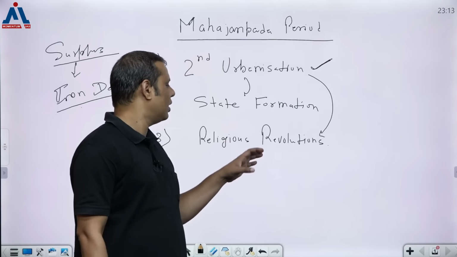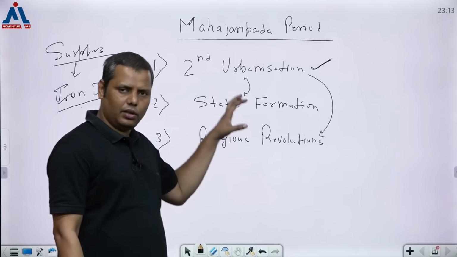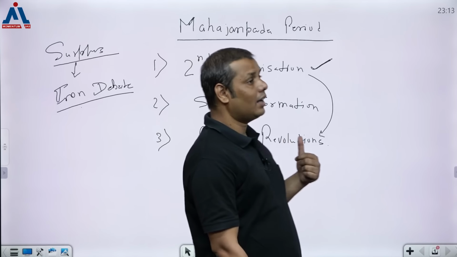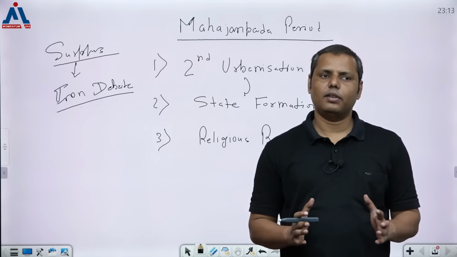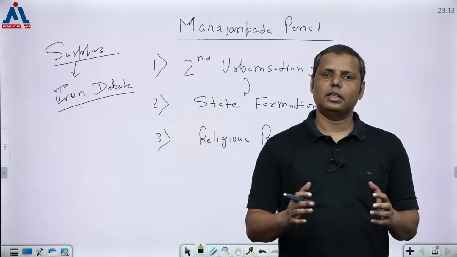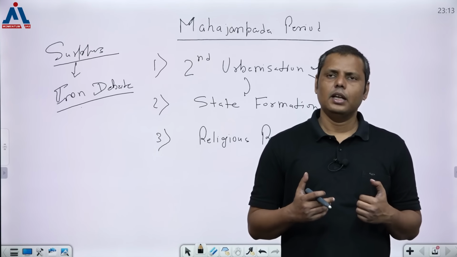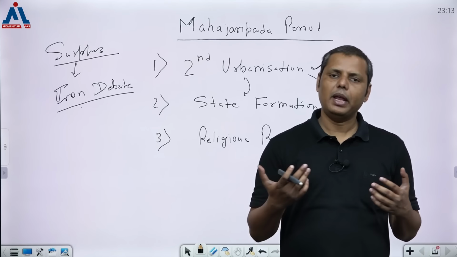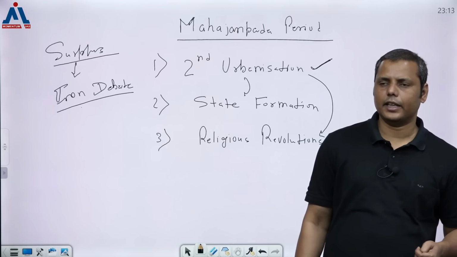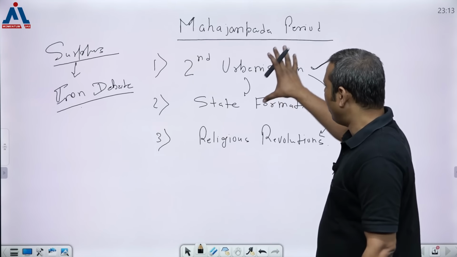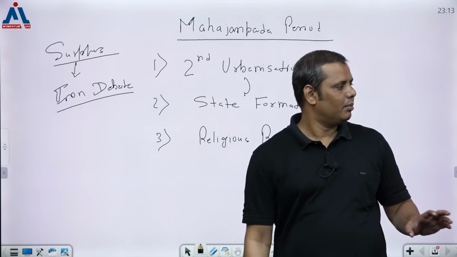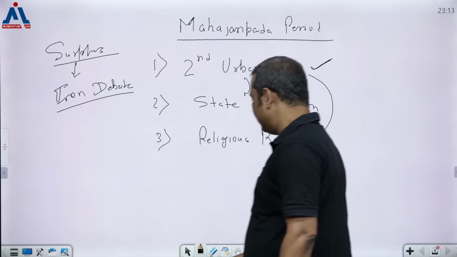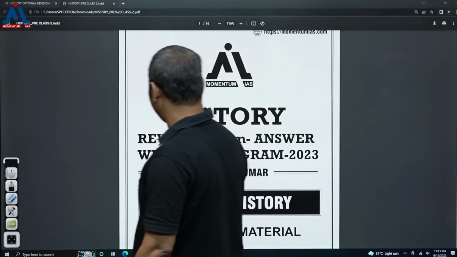And then third comes the religious revolution. I'll be coming to them once again. Religious revolution: though it's not quite right to say religious revolution, I personally believe that it should be called so, because yes, there was multi-dimensional change because of the birth of all these religions, but at the same time the other perspective may be to see the birth of many religions and sects. So this is also one thing, right? As you can understand, three greater changes were happening here, and that's how this period becomes very important, right?